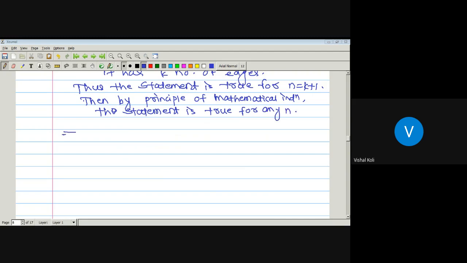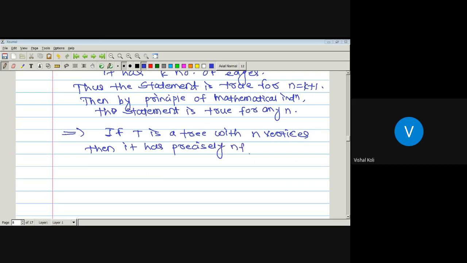It implies that if T is a tree with n vertices, then it has precisely n minus 1 edges. And that is what we have to prove, and hence the proof.